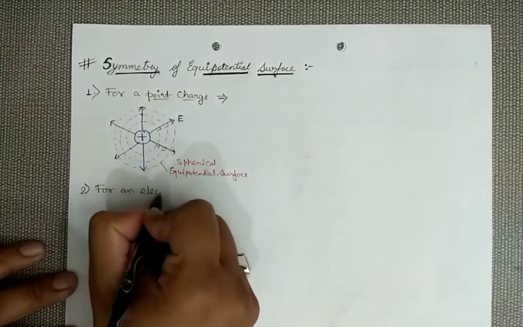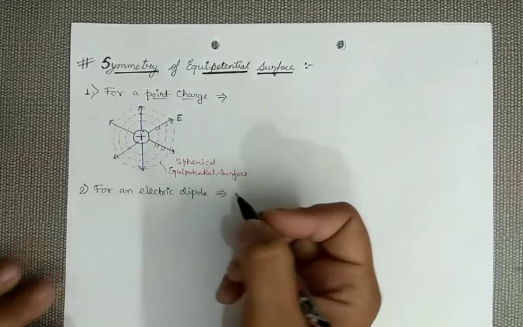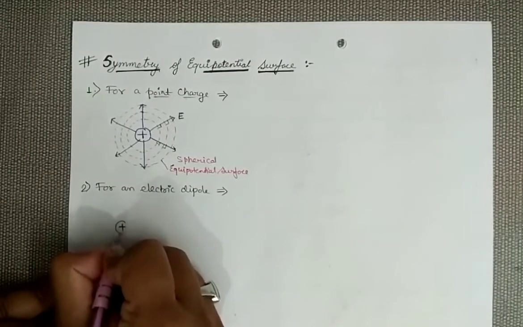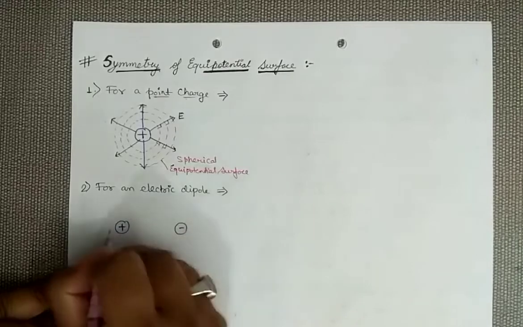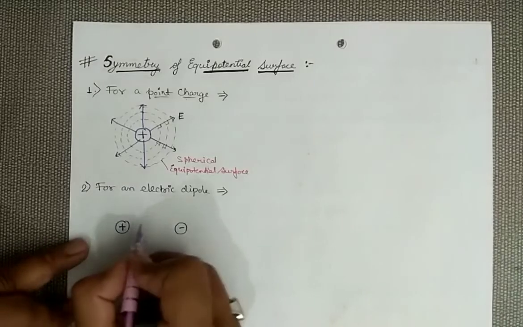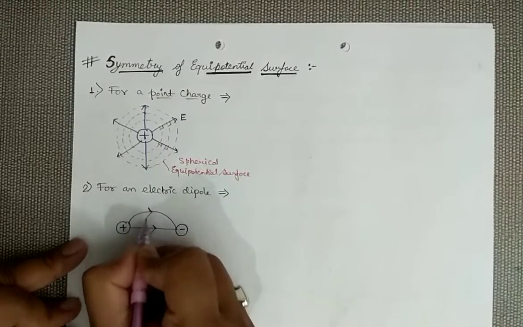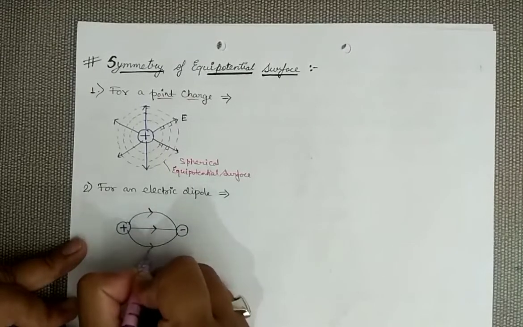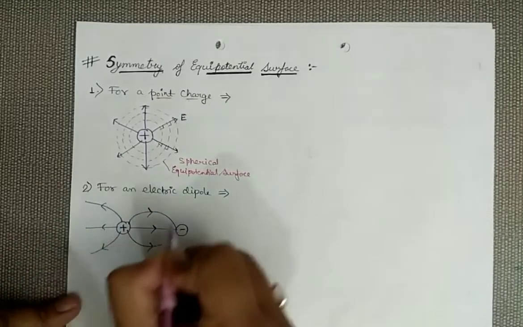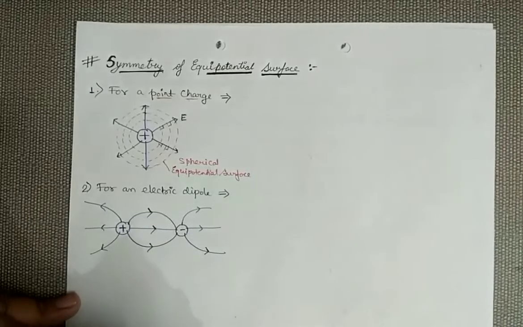an electric dipole. So just consider a dipole. As you remember, dipole means two equal charges but opposite polarity, positive and negative, equal in magnitude, opposite in polarity. So let me first draw electric field lines. Electric field lines will be from positive to negative. So this will be the geometry of the electric field lines.